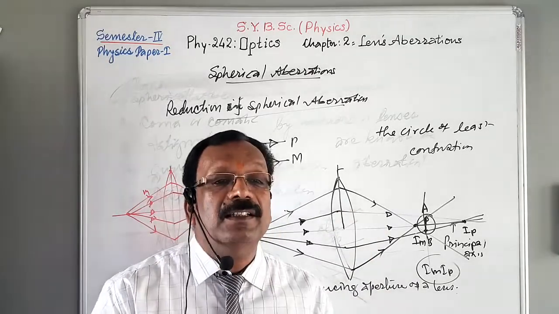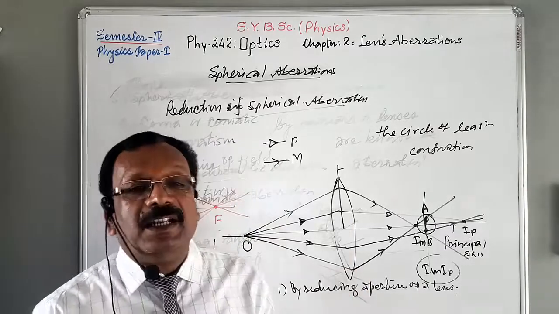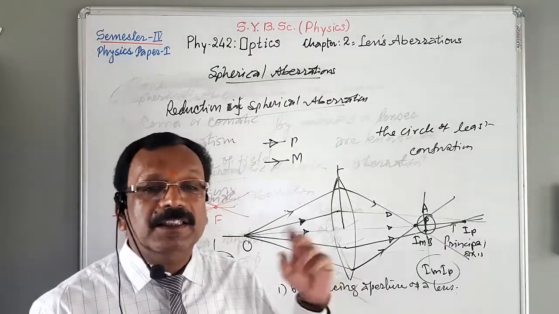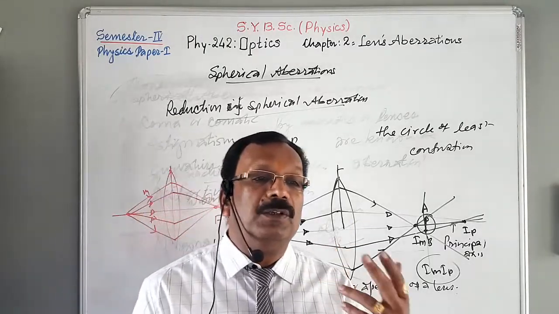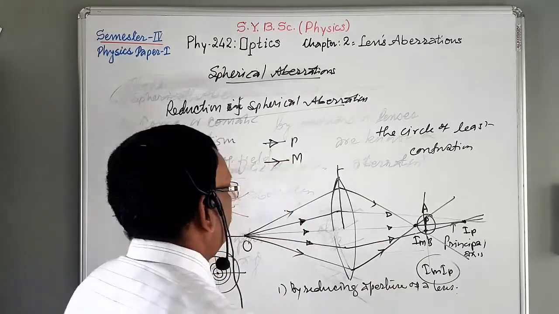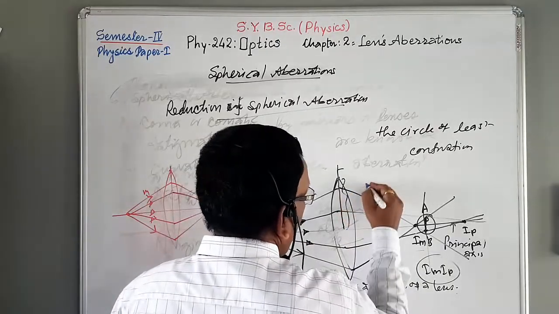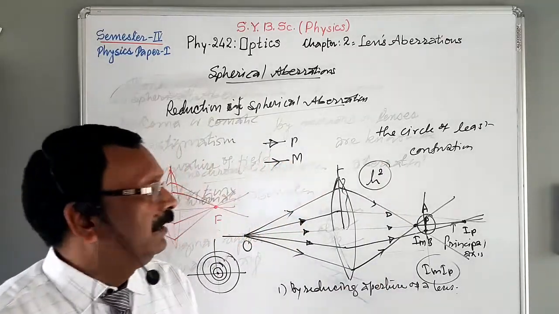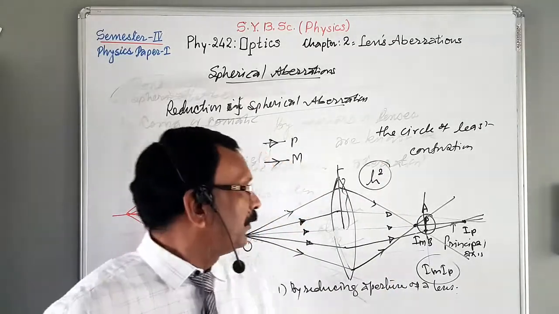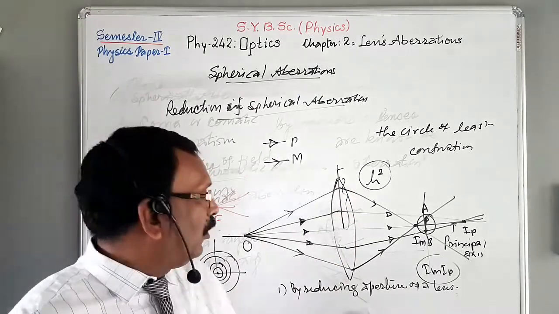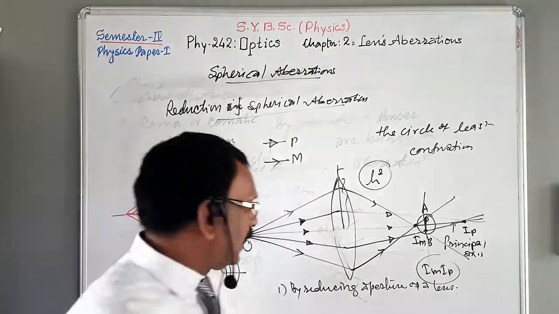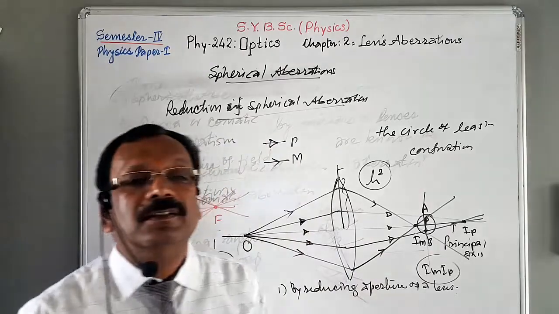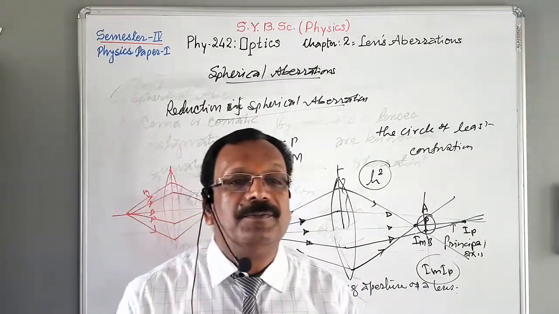So here we can say that spherical aberration is directly proportional to h square, where h is the height of the rays above the principal axis as well as the depth of the rays below the principal axis.